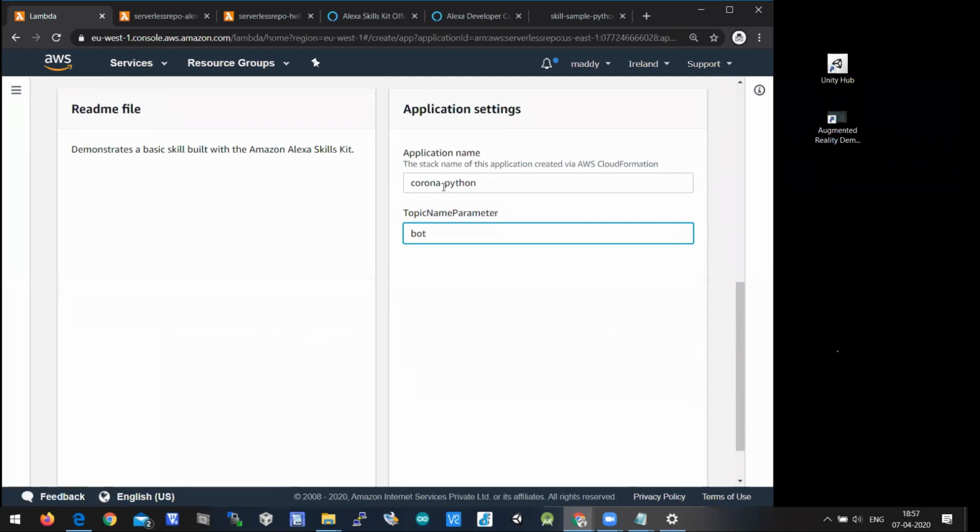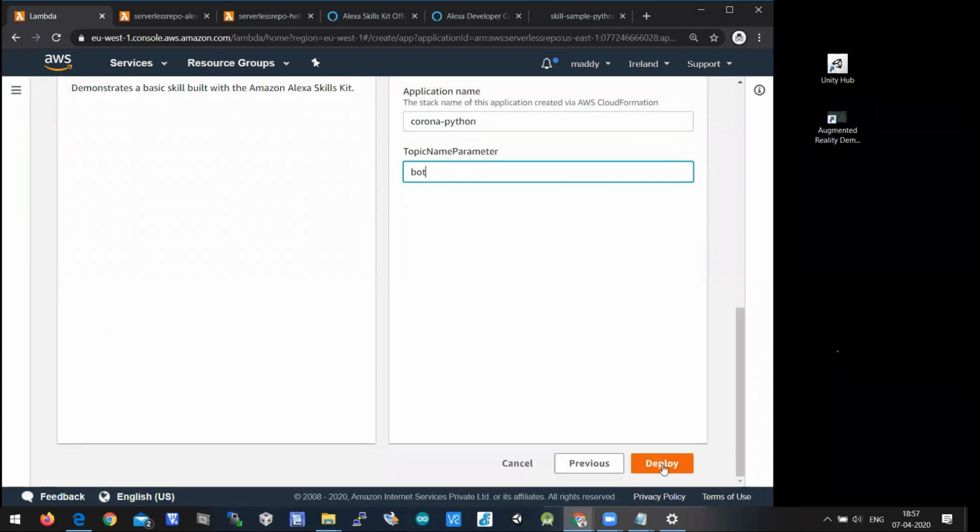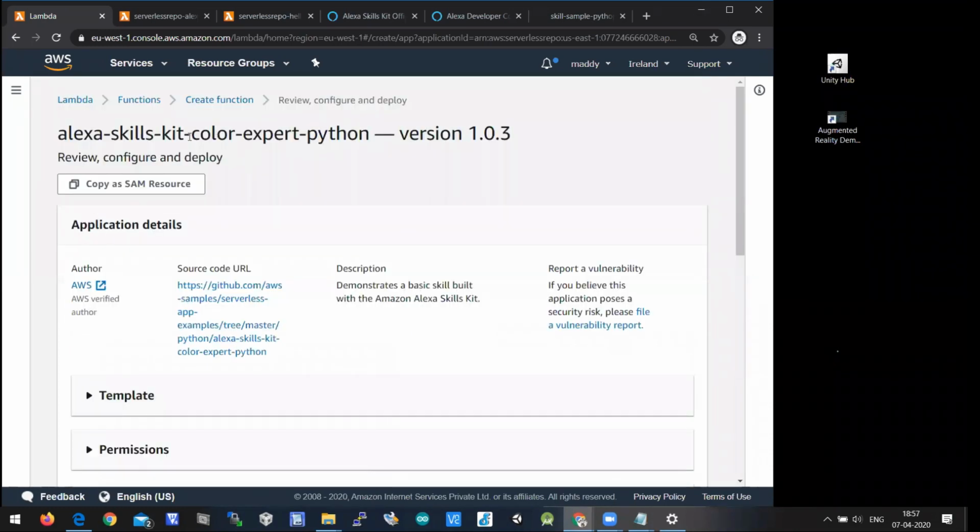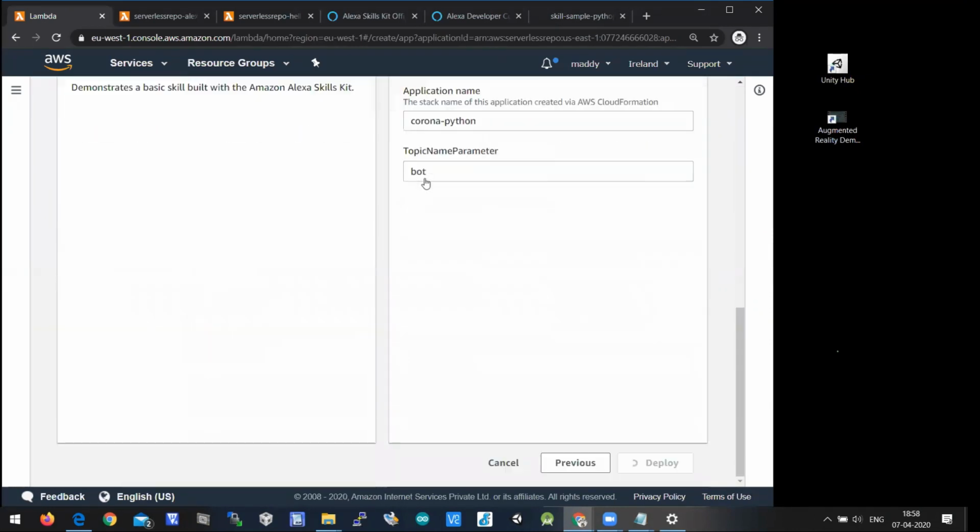Here you can write anything, it's all based on your application. As of now, I wrote Corona Python and bot, and I will click on Deploy. When I click on Deploy, this particular application, which is already there, is not related to Corona. It is related to a color game. That will be deployed into your account in 1 minute.